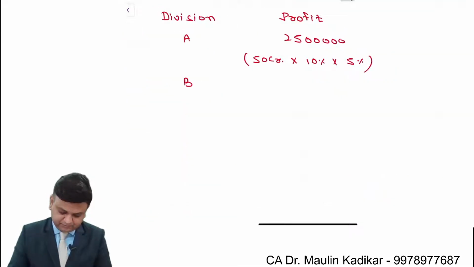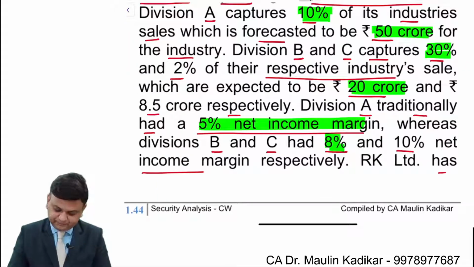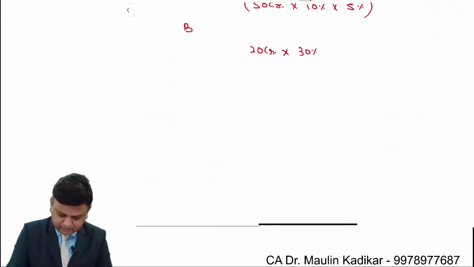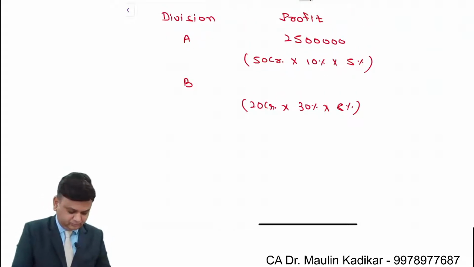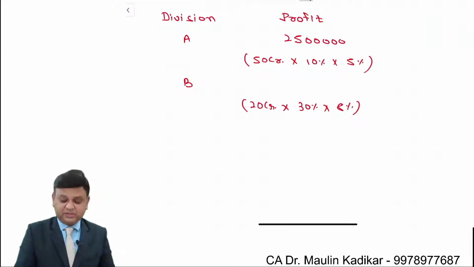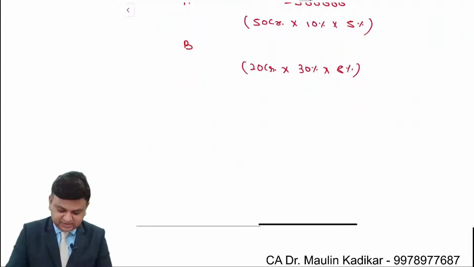So it is an amount of 20 crore multiplying with share is 30% into net profit margin of 8%. So 20 crore into 30%, that comes to 6 crore into 8%, that is 0.48 crore. That comes to an amount of 48 lakhs.